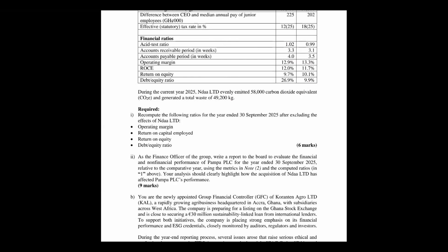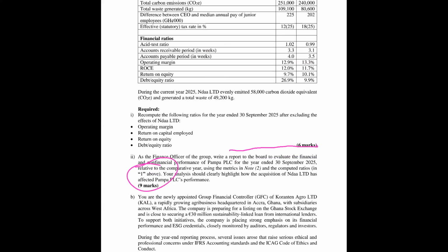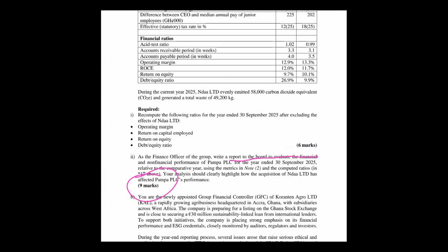Now, the last part says, as a financial analyst of the group, write a report to the board to evaluate the financial performance, 9 marks. So we also spoke about how to approach the reports. I think the last time we had a class, I gave an acronym that, let's say we have the report: to, from, subject, date. Then we have the introduction.